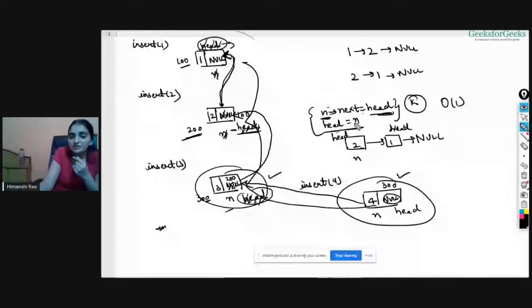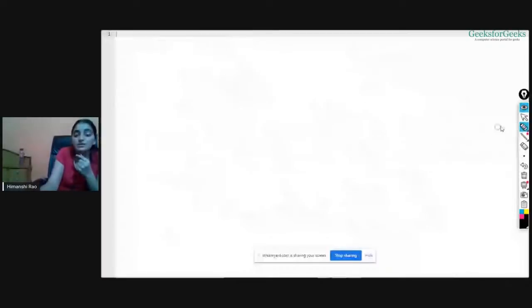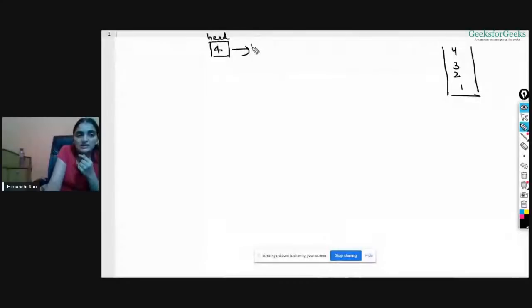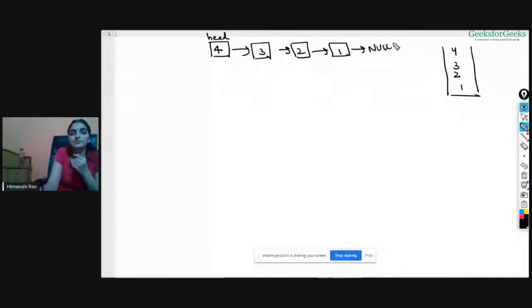Okay, now let's check it for top again. Sorry, pop, the delete function. So what I have done is, if this is my stack, this is 1, 2, 3, and 4, right? I have created a list like this. 4 should be at the head node, and then 3, this should be 2, and this should be 1, right? And this should point to null now. Okay, now say I want to delete something from it. So which is the topmost element? 4, right? You need to delete 4 from here.